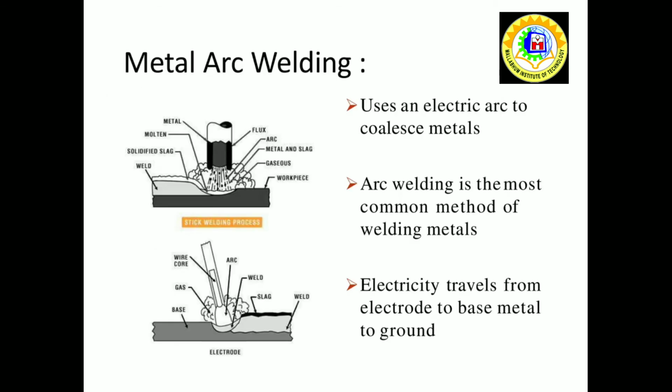What is metal arc welding? It uses an electric arc to join metals. Arc welding is the most common method of welding metals. Electricity travels from the electrode to the base metal to ground. Here we show the diagram and the functioning of metal arc welding and the electrode.